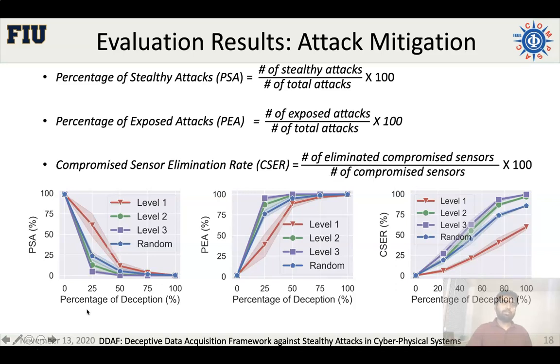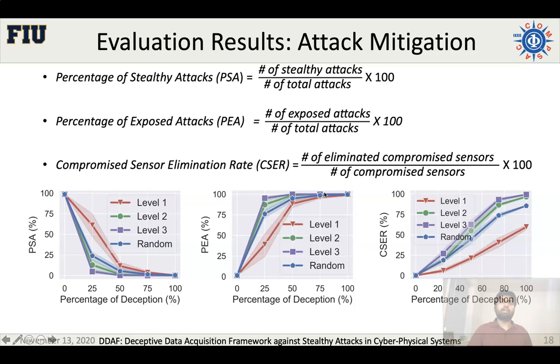Now we see that as we increase the deception, that means we consider more sensors in the randomization, the PSA decreases drastically after 25%, and even after 50% it becomes almost close to 0. And the PEA, on the other hand, increases drastically after 25%, and after 50% it goes to almost 100%.